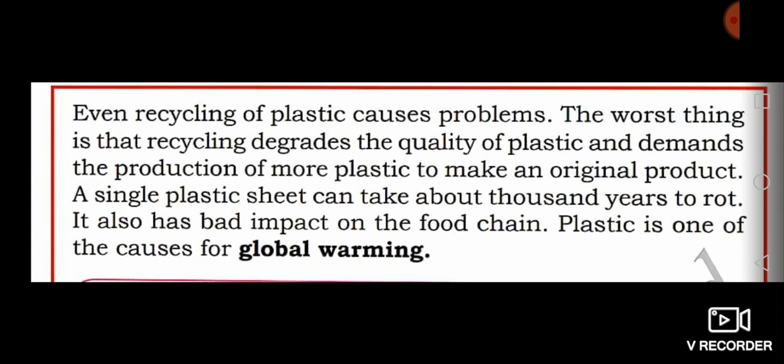The worst thing is that recycling degrades the quality of plastic and demands the production of more plastic to make an original product. A single plastic sheet can take about 1000 years to rot. It also has a bad impact on the food chain. Plastic is one of the causes of global warming also.